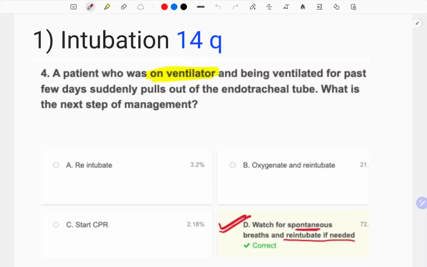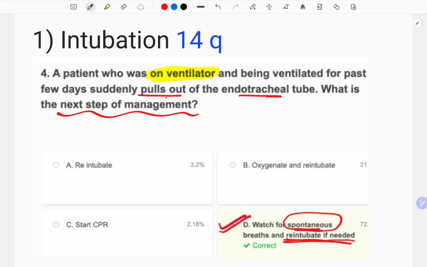The first topic is intubation, from which 14 questions have been asked. A patient who was on ventilator and being ventilated for the past few days suddenly pulls out the endotracheal tube. What is the next step of management? Now, if the patient has pulled out the endotracheal tube, that means his reflexes or his normal body functions are returning, and he wants to start spontaneous breathing. So the first thing you will do is watch for spontaneous breaths and re-intubate if needed.